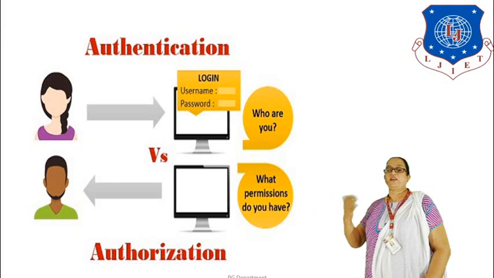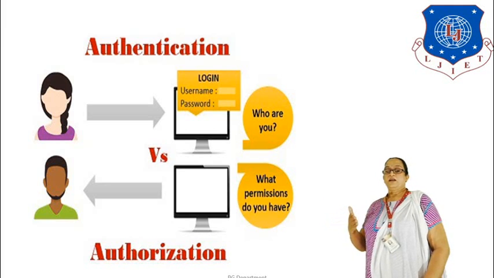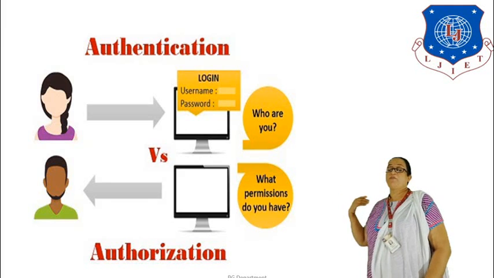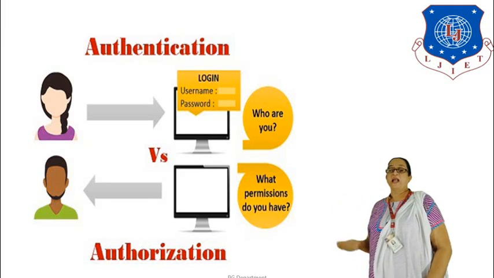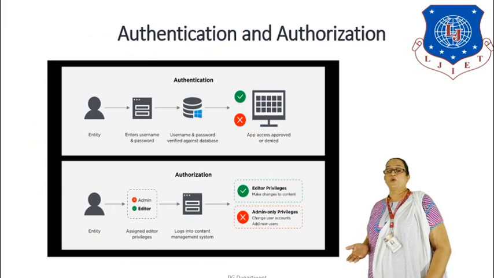So the system will verify and it will allow her based on the login process. After the authentication process, we have the authorization. So that the person who is available in the slide, you can see the system will check what sort of permissions that particular person has. The next diagram will discuss more about this.